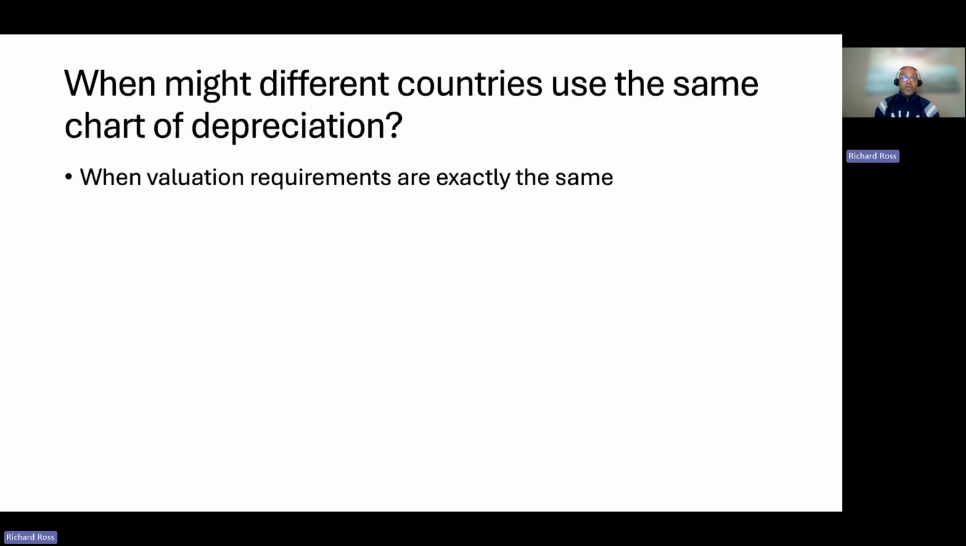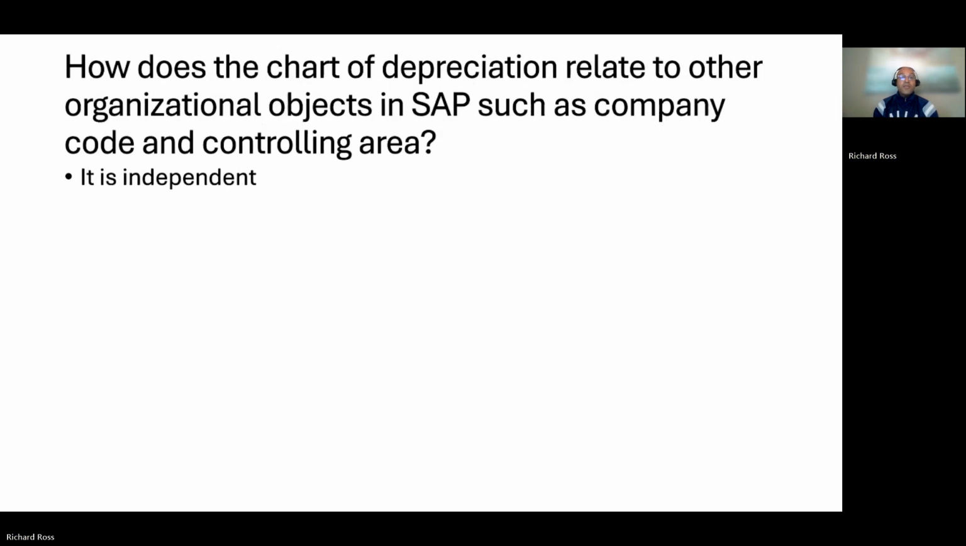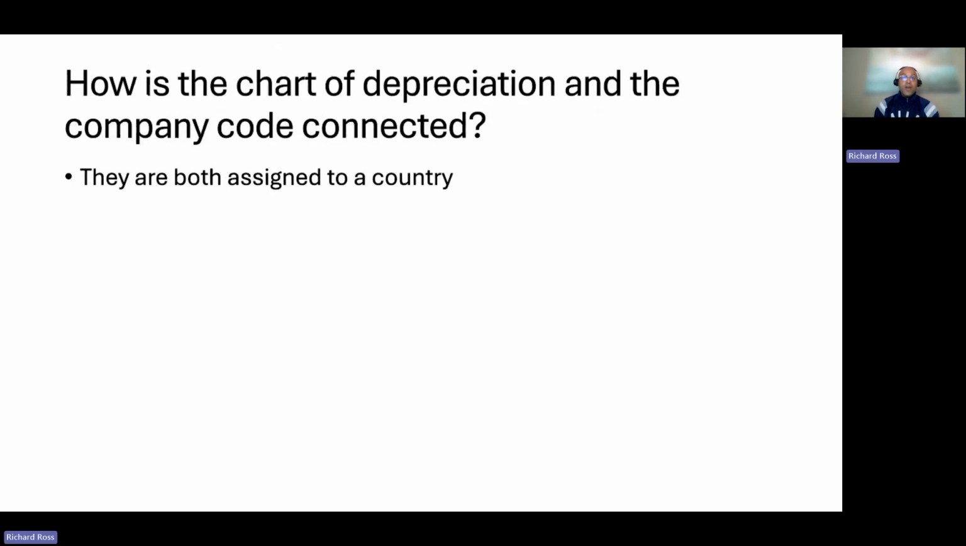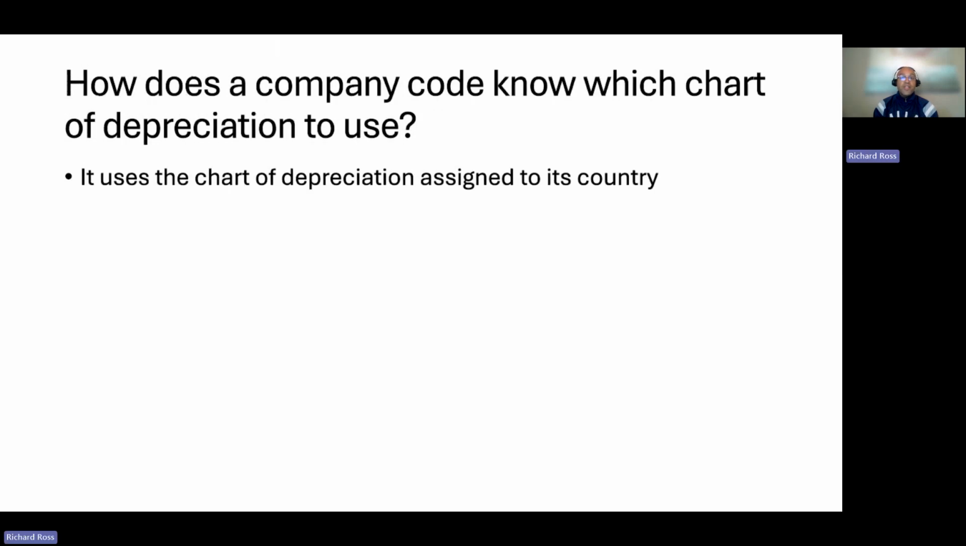When might different countries use the same chart of depreciation? When valuation requirements are exactly the same. How does the chart of depreciation relate to other organizational objects in SAP, such as company code and controlling area? It is independent. How are the chart of depreciation and the company code connected? They are both assigned to a country. How does a company code know which chart of depreciation to use? It uses the chart of depreciation assigned to its country.